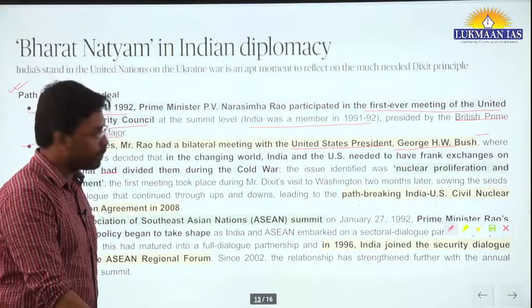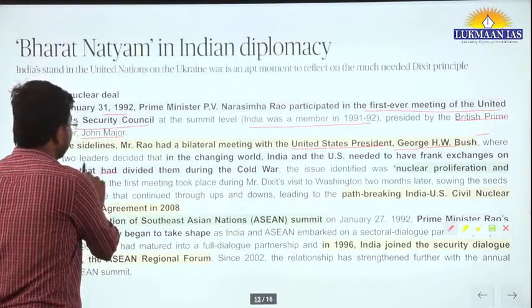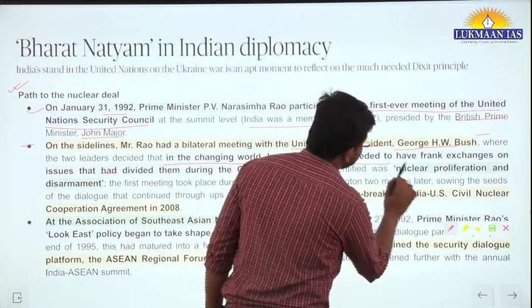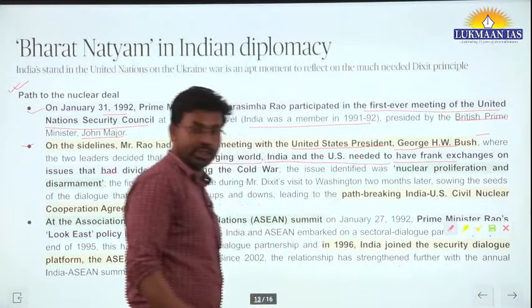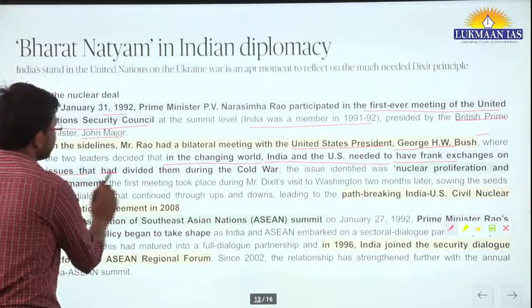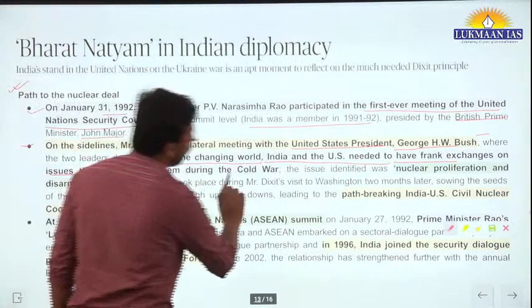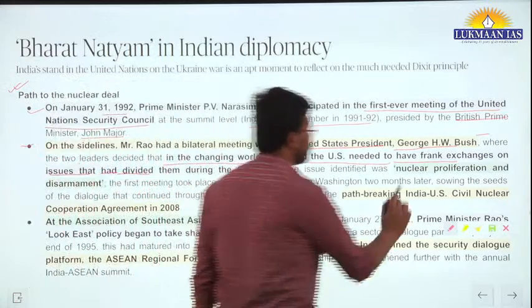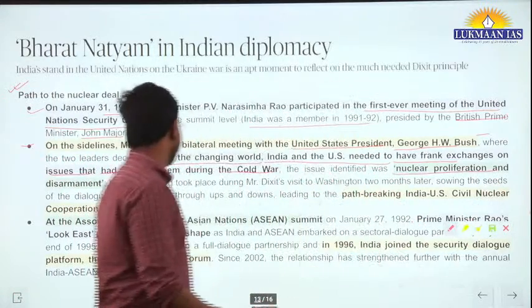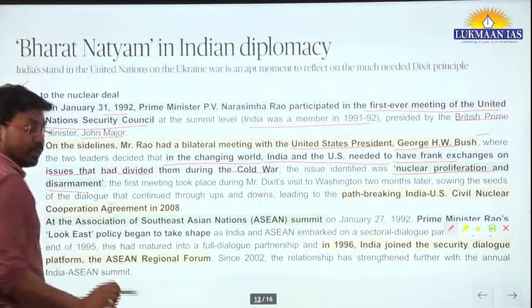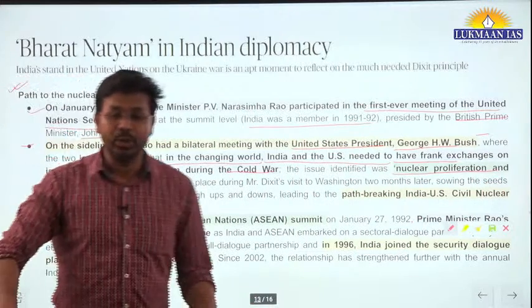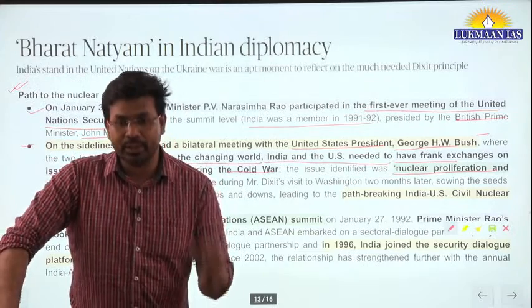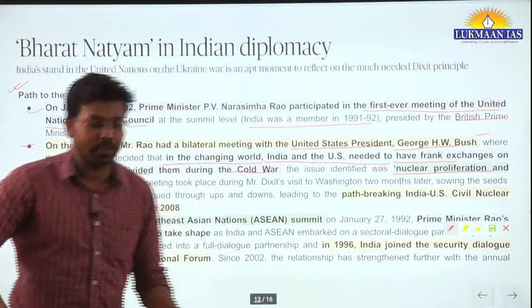The two leaders decided that in the changing world, India and the United States needed to have frank exchanges on issues that had divided them during the Cold War. The issue identified was nuclear proliferation and disarmament. They discussed that India and the USA should cooperate with one another on disarmament and nuclear proliferation.